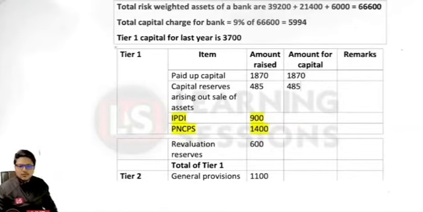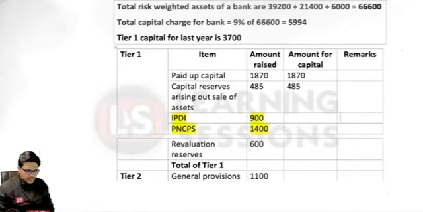And for the IPDI, that is innovative perpetual debt instruments, what would be the maximum amount that can be included in the tier 1 capital? So it is limited to a percentage of the last year tier 1 capital. It is equal to 15% of the tier 1 capital of the last year.